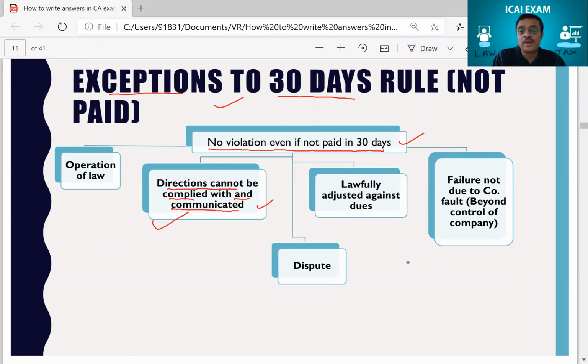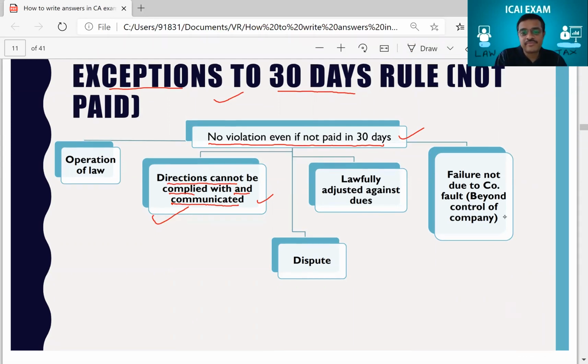So see, this chart also helped you to understand. Sometimes in the exam they ask you what are all the grounds on which it's not a violation. I've given you 5 grounds. This chart will tell you everything about that part.